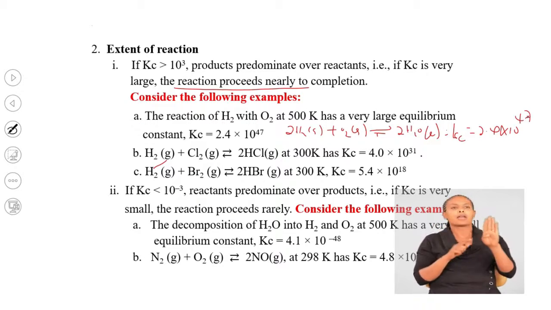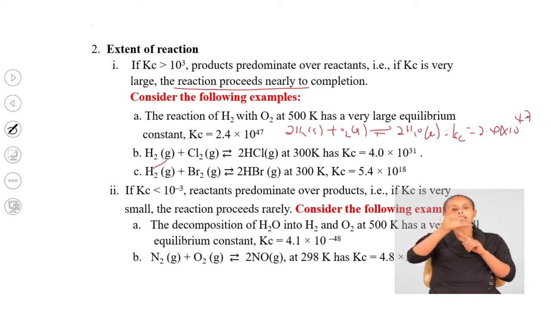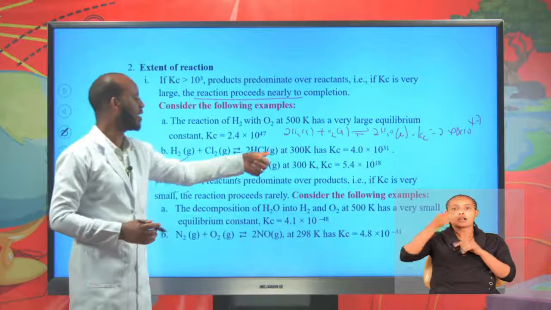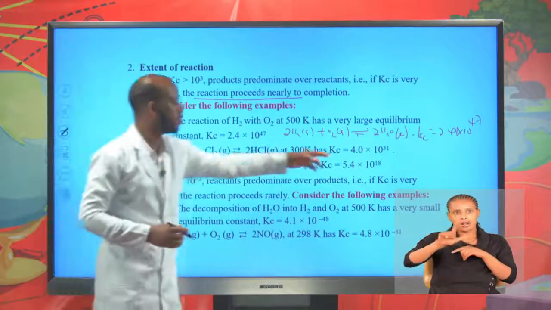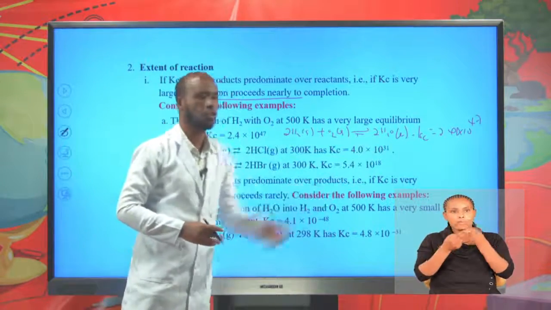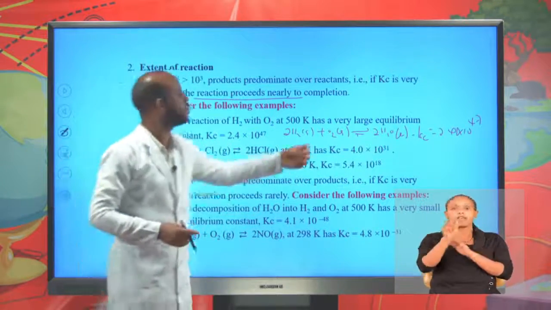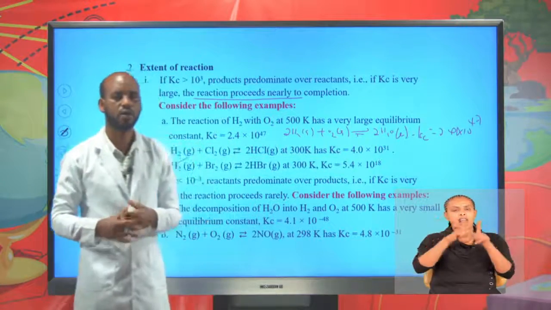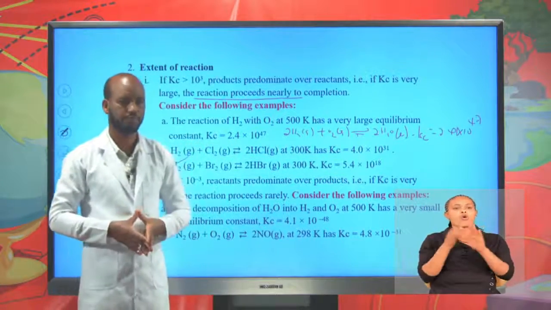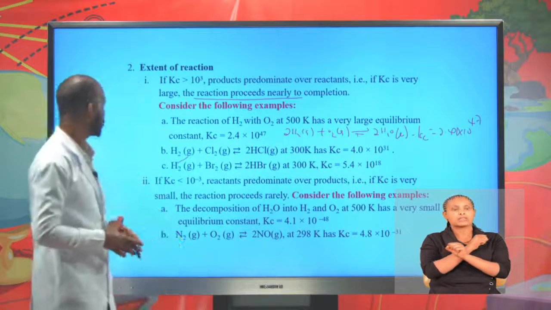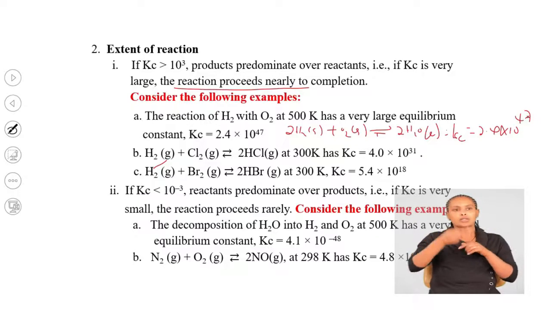B, H2 gas plus Cl2 gas to form 2HCl gas. The value of Kc is 4 times 10 to the power of 31. Again, the value of Kc is very large. The reaction goes to completion. C, hydrogen gas plus Br2 gas to form hydrogen bromide.